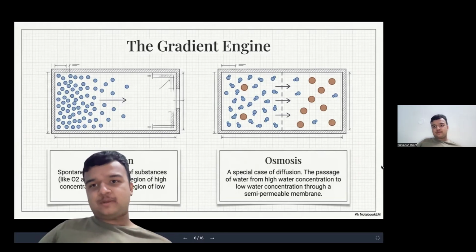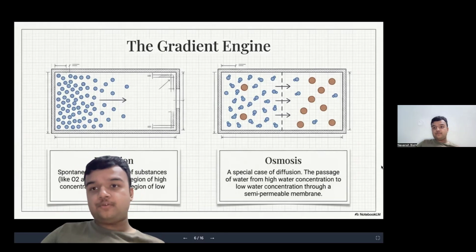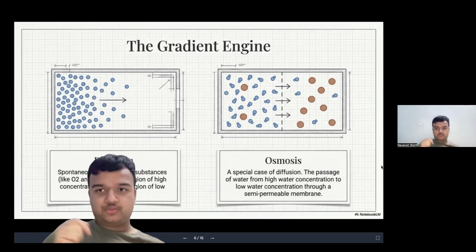After a few seconds, the room smells good. Why? Because the particles of the perfume spread all over, they diffuse into the air.